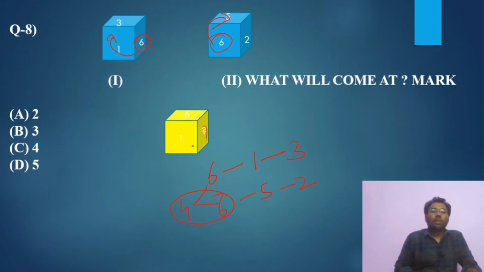So C, opposite 4, 6, 1, the number opposite to 1 is 5, got cancelled. Now we are left with these two, and the probability of these two coming is equal. So now we have to find which one will come, because the answer is one only. Between these two, only one answer is correct.